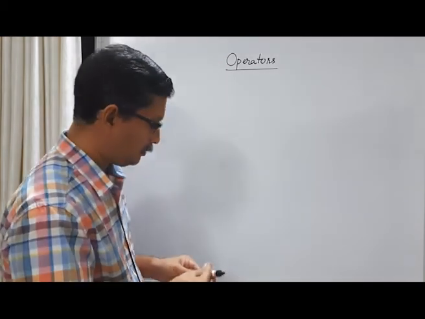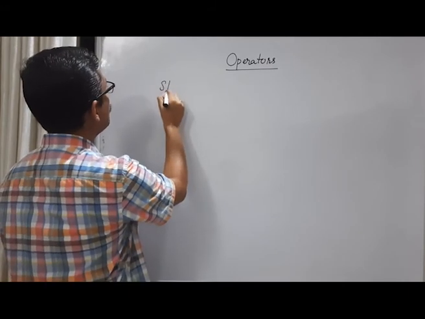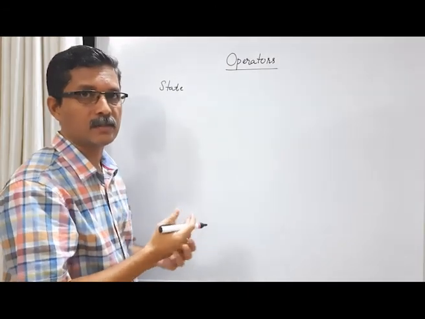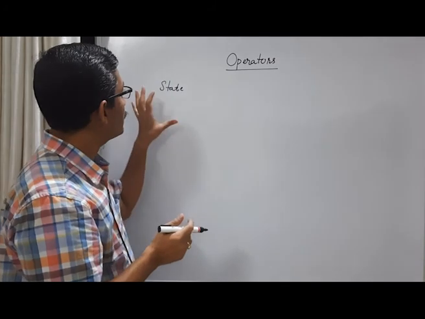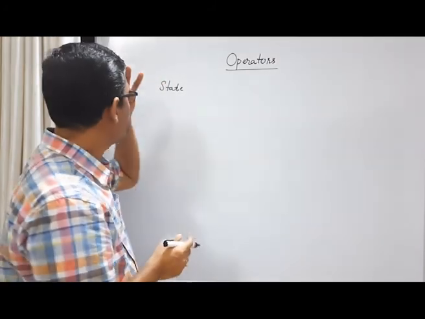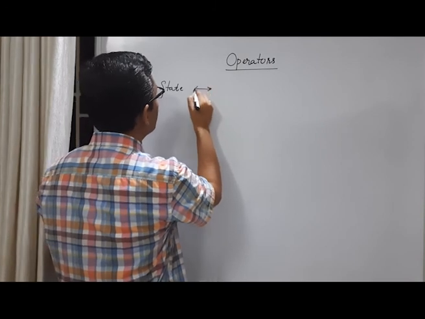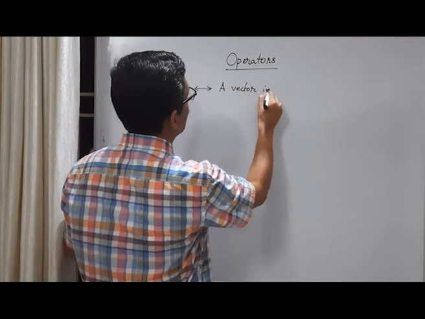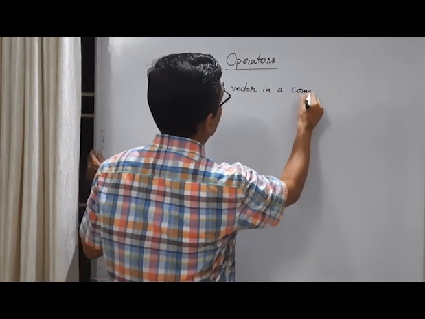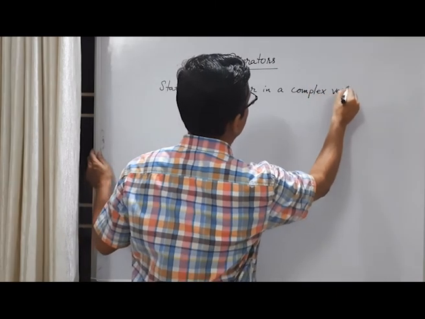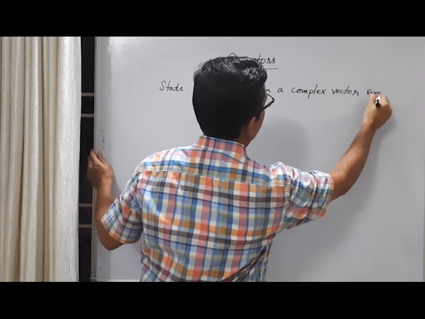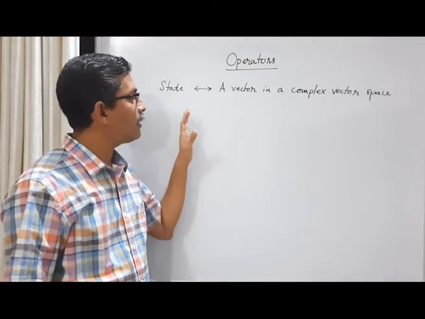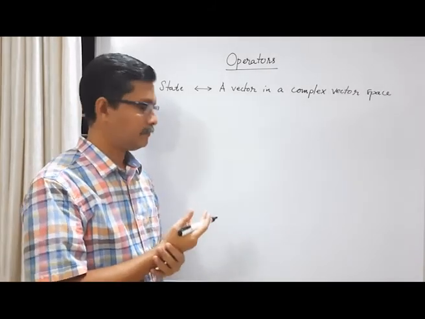We know that, and this we have concluded from the discussion on Stern-Gerlach, sequential Stern-Gerlach experiments, that a quantum state, the state of a system, is represented by a vector in a complex vector space. Okay, so this we know. A state of a system is represented by an abstract vector in a complex vector space.